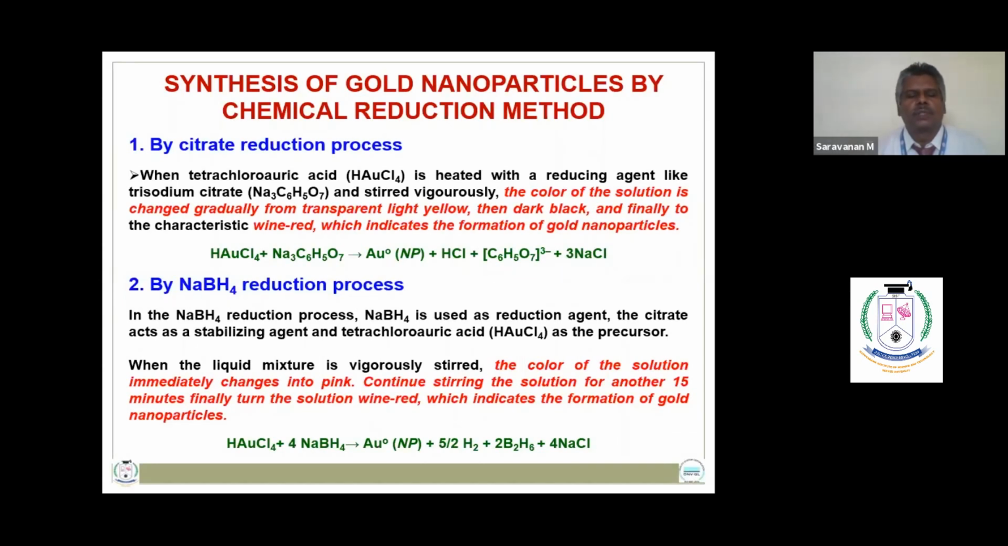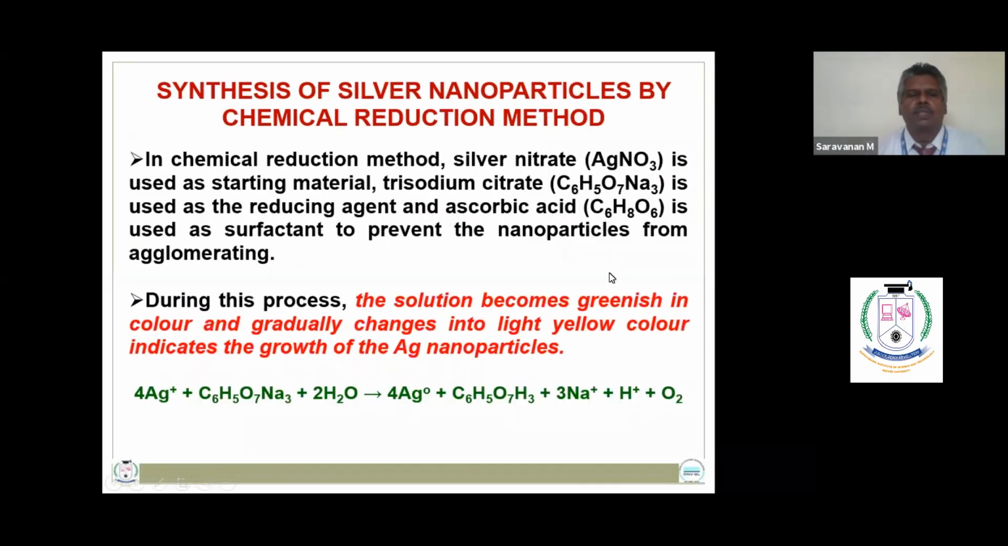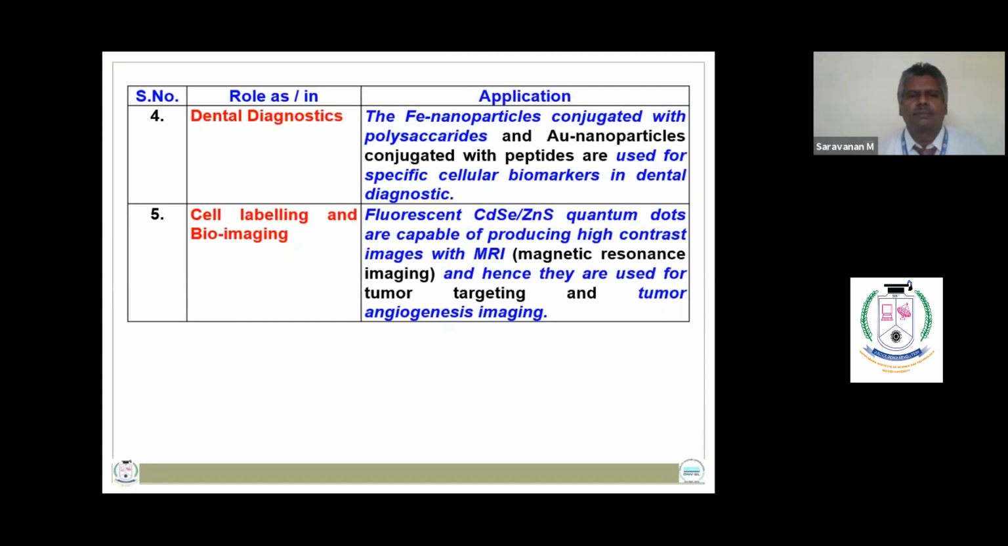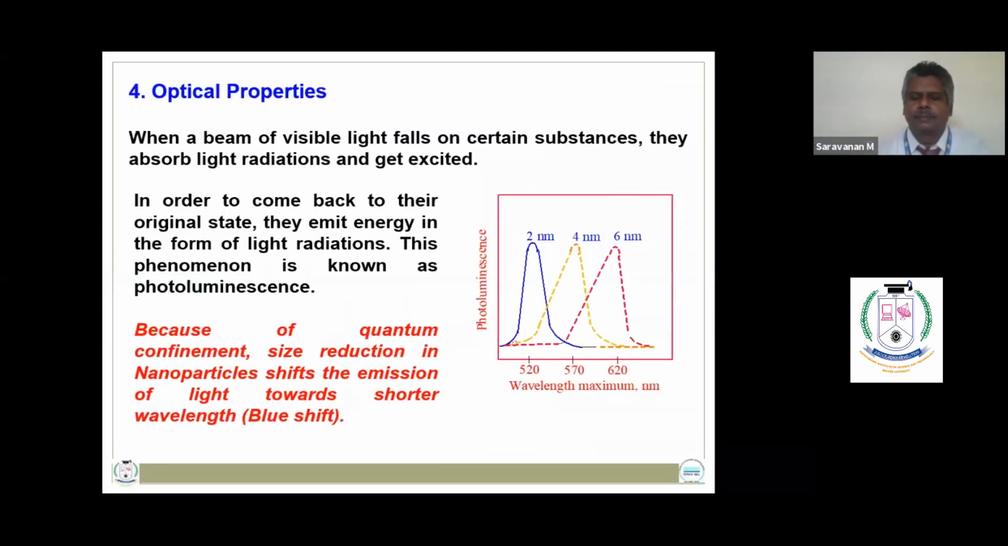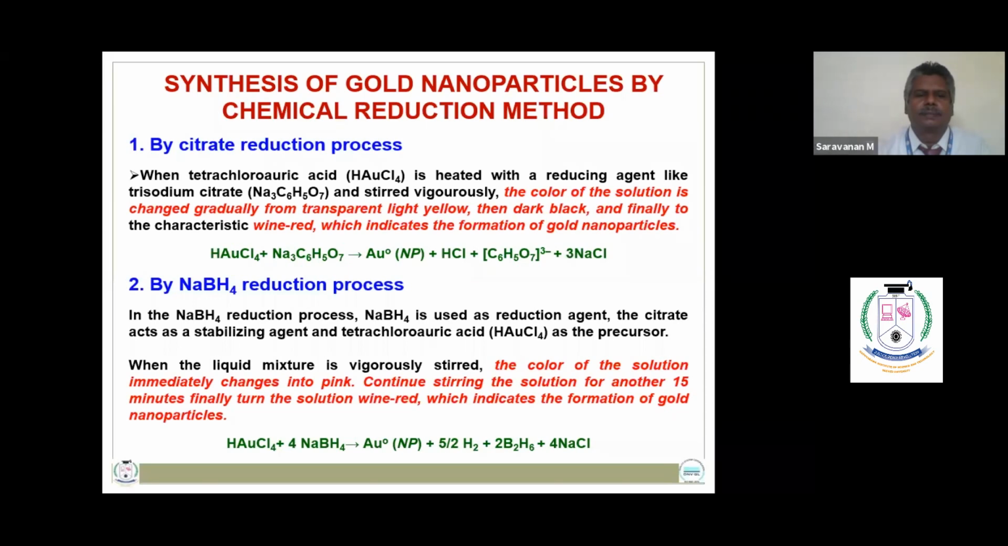In the sodium borohydride reduction process, the precursors used are tetrachloroauric acid, sodium borohydride, and trisodium citrate. When this liquid mixture is vigorously stirred, the color of the solution immediately changes to pink, and the continuous stirring of the solution finally turns the solution wine red, which indicates the formation of gold nanoparticles.